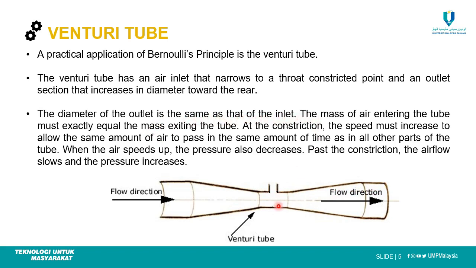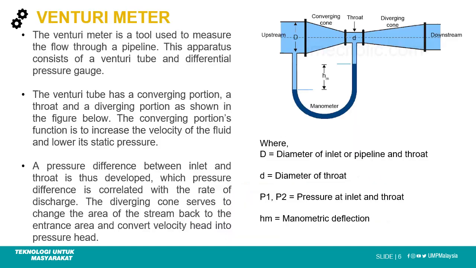The mass of air entering the tube must exactly equal the mass of air exiting the tube. At the constriction, the speed must increase to allow the same amount of air to pass in the same amount of time as all the other parts of the tube. When the air speeds up, the pressure decreases. Past the constriction, the airflow slows and the pressure increases.